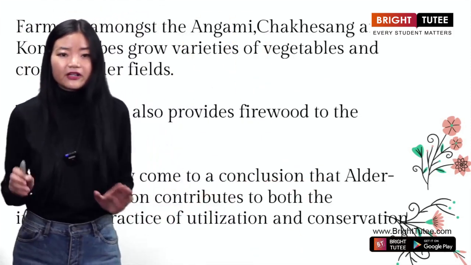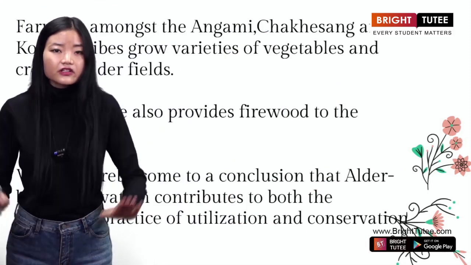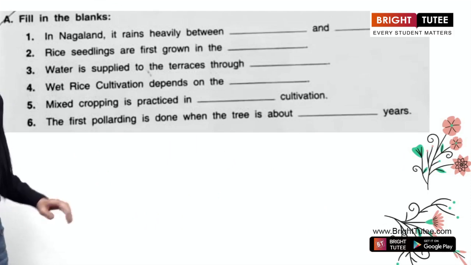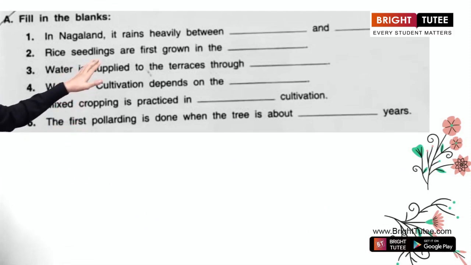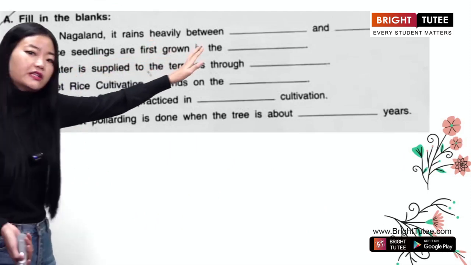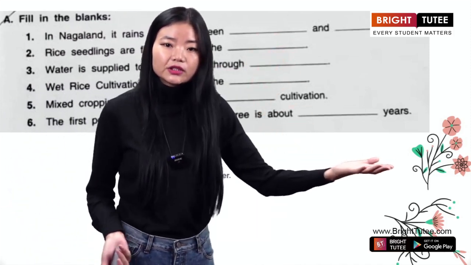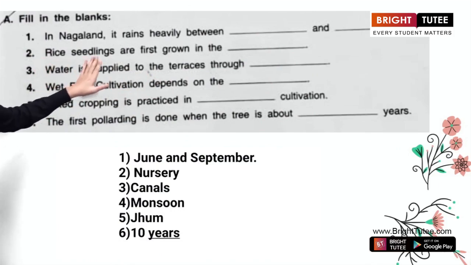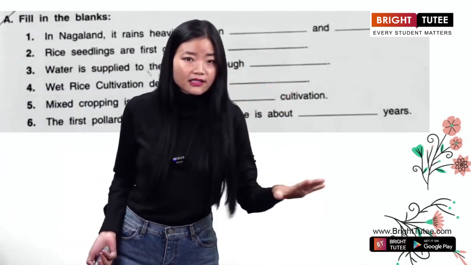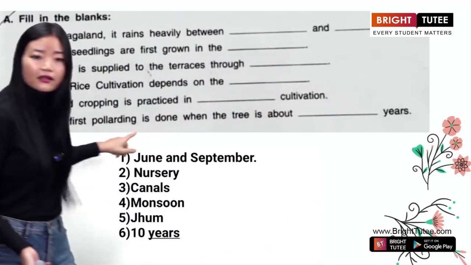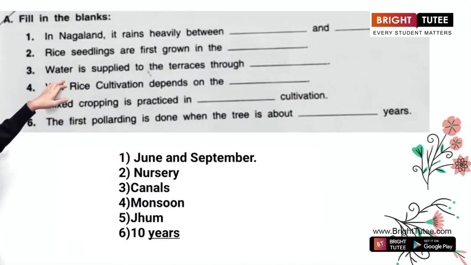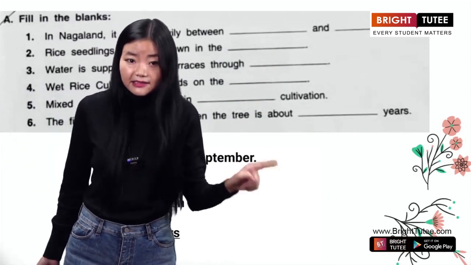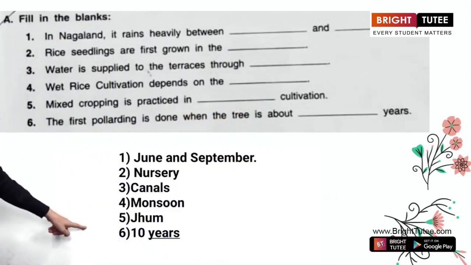So with this, we have come to the end of this chapter. So very quickly, let us solve the fill in the blanks. Okay. So here, in Nagaland, it rains heavily between blank and blank. You already know the answer. June and September. Yeah. The second answer, rice seedlings are first grown in the, I told you this answer, nursery. Okay. So nursery is the answer. Water is supplied to the terrace through, what is the answer? Canals is the answer.